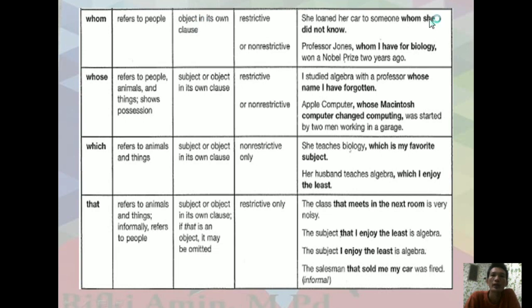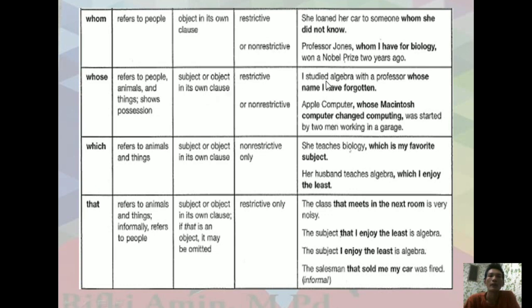Look at here, the original one. She loaned her car to someone whom she did not know. We know that there are 2 sentences here. She loaned her car. The second one is she didn't know someone. So when we combine, she loaned her car to someone whom she didn't know. Okay, this function is object.